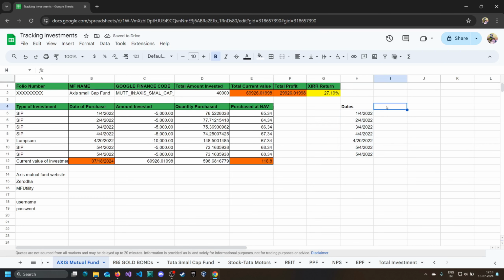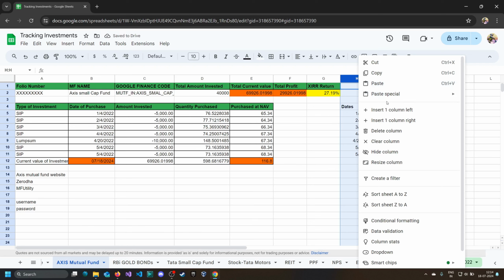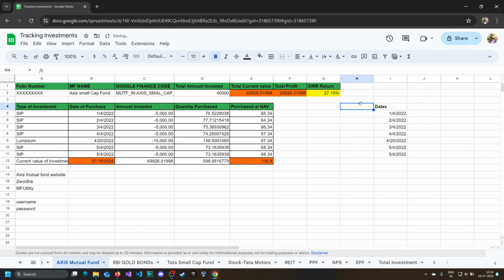And here we want the quantity of the shares we have, or quantity of the units we have. And let's not do this here. Let's insert a column to the left. So here we'll do quantity of the units.